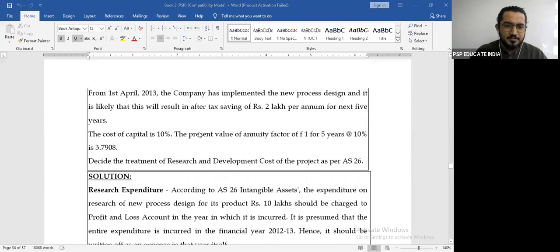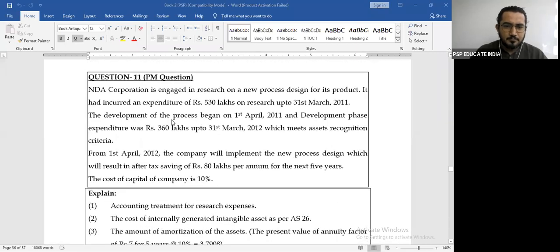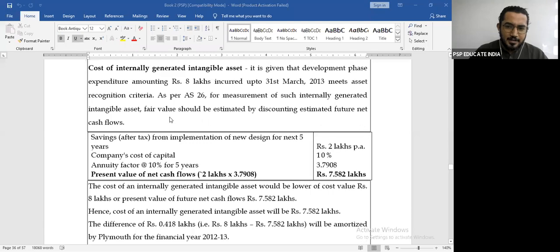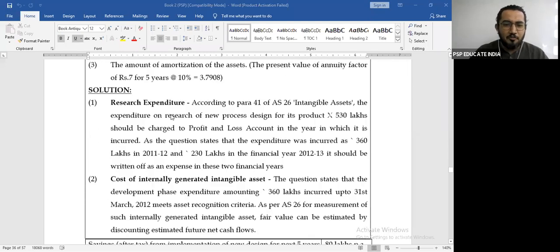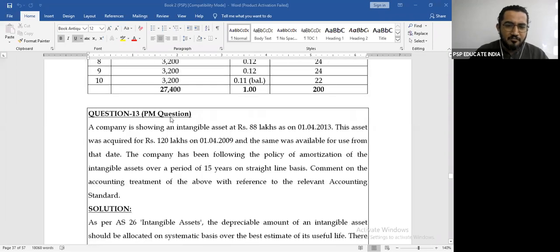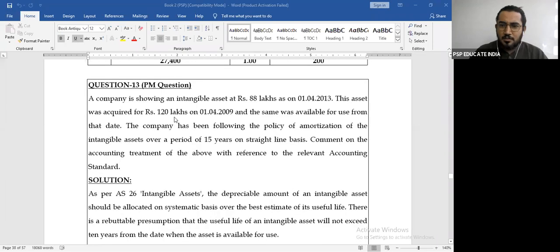Right after that, we have done these kinds of questions. After that, we did one with, okay, question number 10 and 11 are a bit different kind of questions. We will do those questions today. Question number 12, of course, we have done. 13 also we have done. 13 again is a question. Look at this. They are amortizing it over 15 years without any convincing evidence. So this is really not allowed. You will have to record it at 10 years.